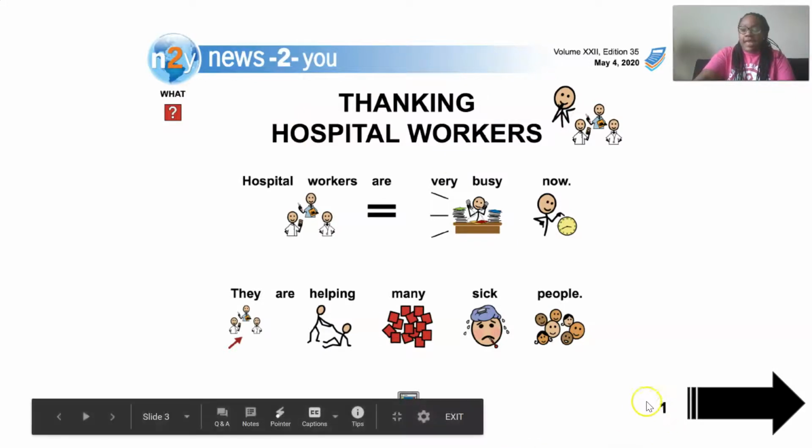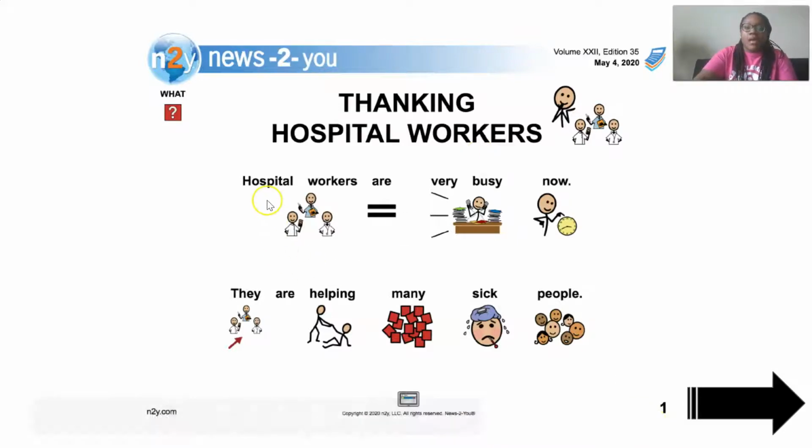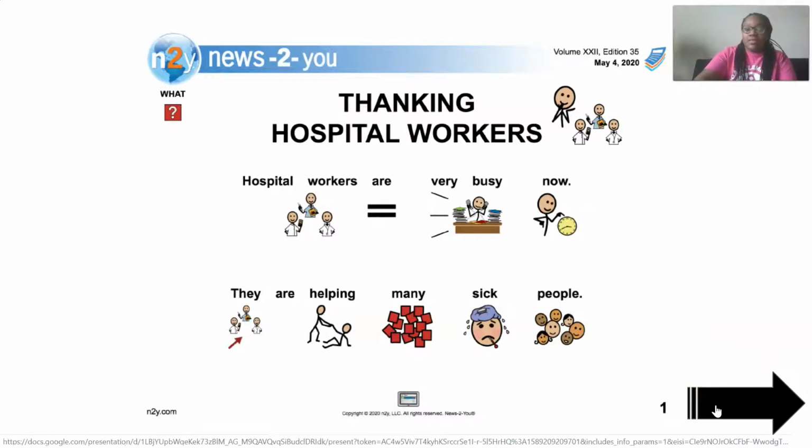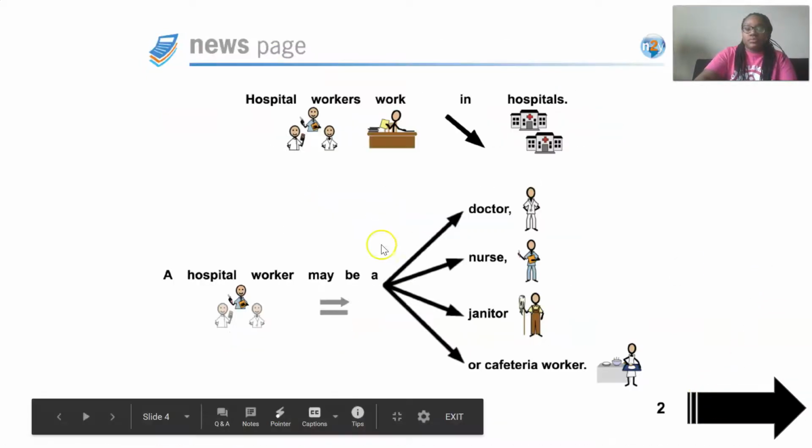Make sure you're on page 1, just like Miss Bankett. Hospital workers are very busy now. They are helping many sick people. I'm going to click the arrow to go to the next page. Hospital workers work in hospitals.